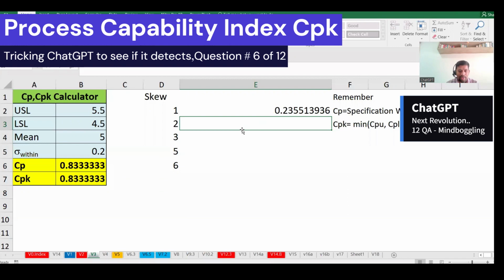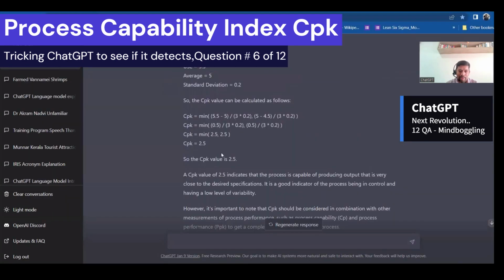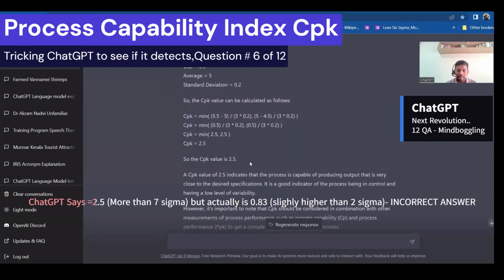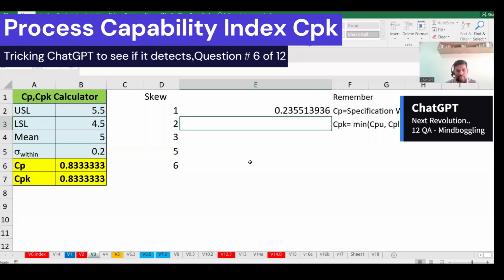Okay, 2.5, but we have to take the minimum. I don't think that it is taking that minimum value, but you also have to double check. This can also happen, and you also have to double check about it. Okay, let's move to the next follow-up questions.